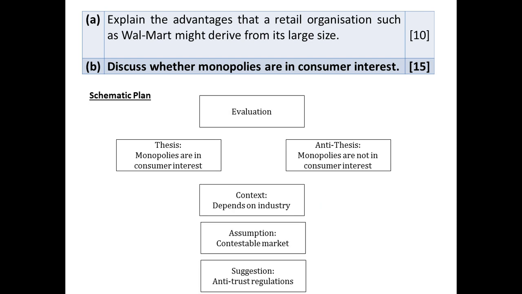So now today we'll be focusing further on this part on evaluation. Remember in our thesis we talk about how monopolies are in consumer interest. The two points here that we have: we talk about EOS, your natural monopoly, and the other one was dynamic efficiency.